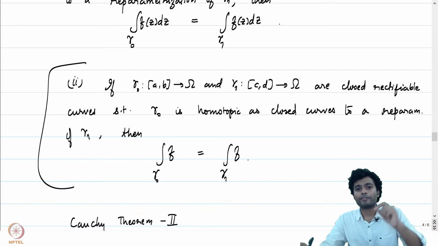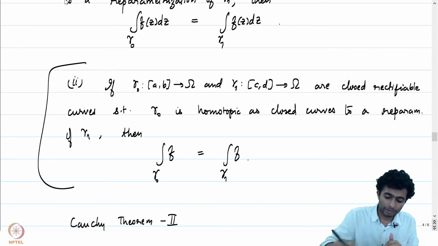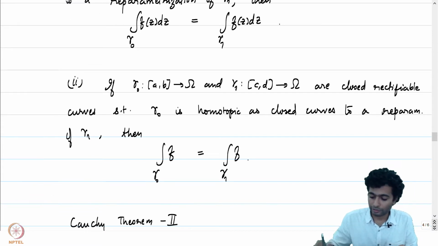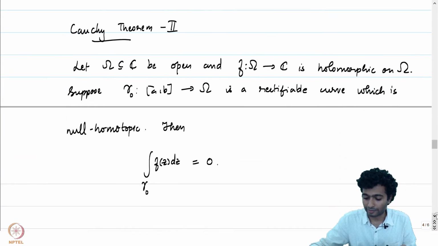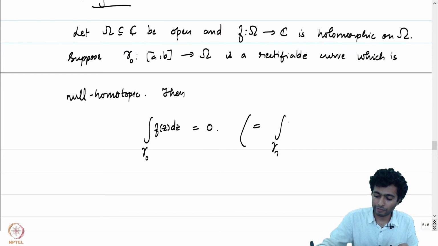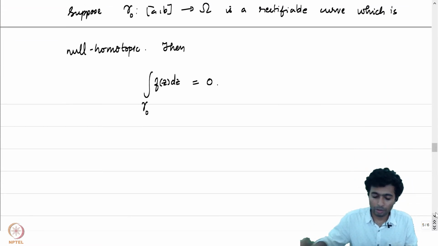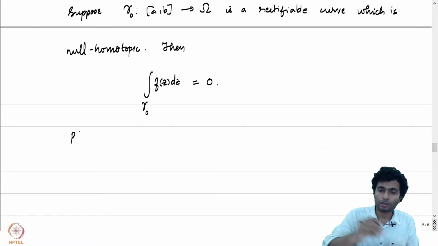We know that the integral of f over a constant curve is 0, and by using part 2 of the first version of Cauchy's theorem, we can immediately conclude that Cauchy's theorem 2 is satisfied, because this is equal to the integral over gamma 1 of f of z dz, which is equal to 0 because gamma 1 is a constant curve. The non-trivial part is to show that the converse is true.